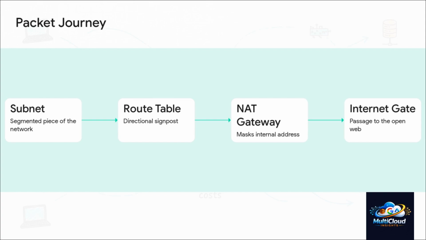Misconfigure a single route or exhaust the ephemeral ports on your NAT gateway under heavy load, and your packet silently vanishes into the digital void. And guess what? There are no crash logs when a packet simply disappears.